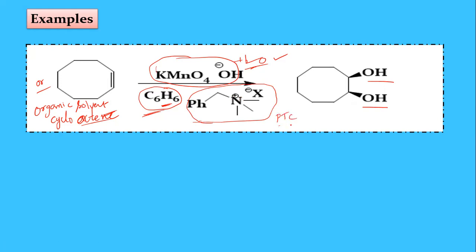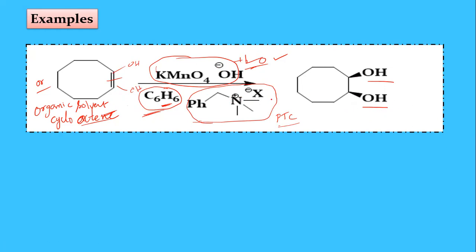By using this phase transfer catalyst, the OH minus ions are easily transferred from the aqueous solvent to the organic solvent, and this addition reaction happens, ikkada oka OH, ikkada oka OH vachestundi. So we finally get the diols as the product.